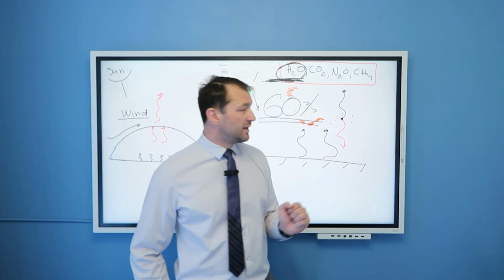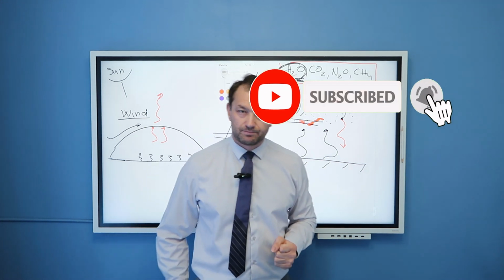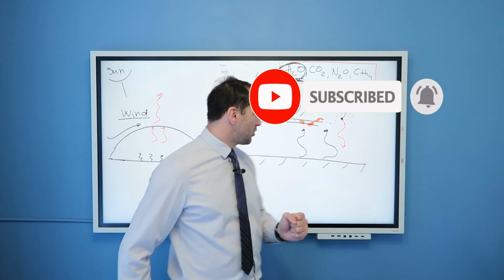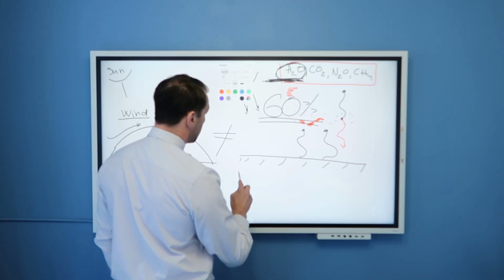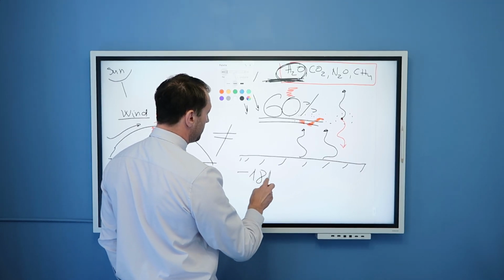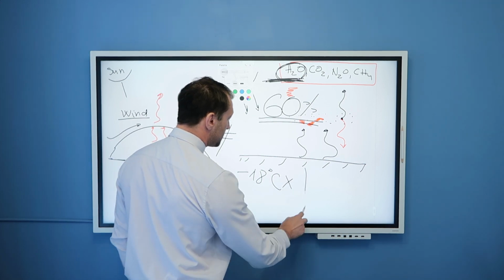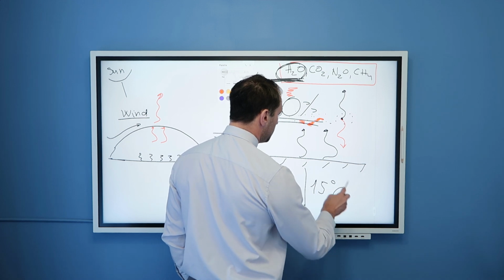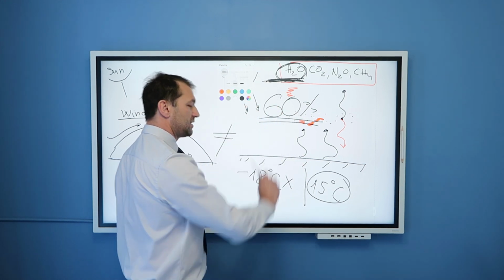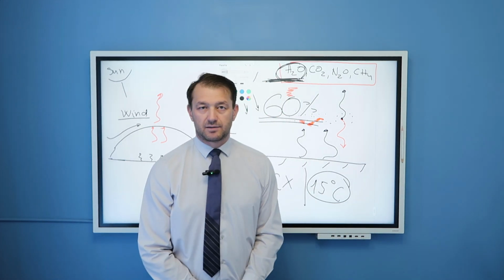I don't want to discuss it now, but you should always remember that we should be thankful for the greenhouse gas effect, because if there was no atmosphere and greenhouse gas effect, the temperature of the planet would be negative 18 degrees Celsius, but that is not the case. Instead, the average temperature of our planet is about 15 degrees Celsius, and that's thanks to this selective absorptivity of our atmosphere and the greenhouse effect.